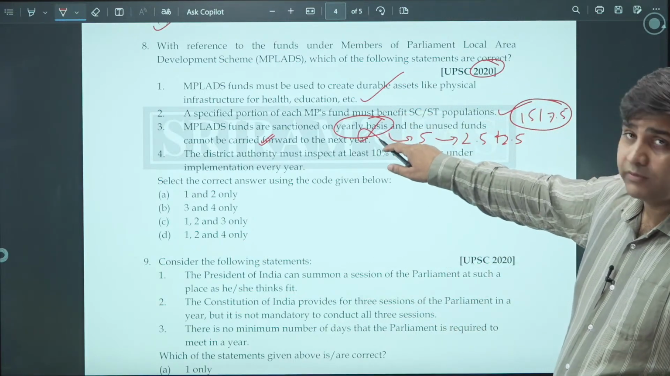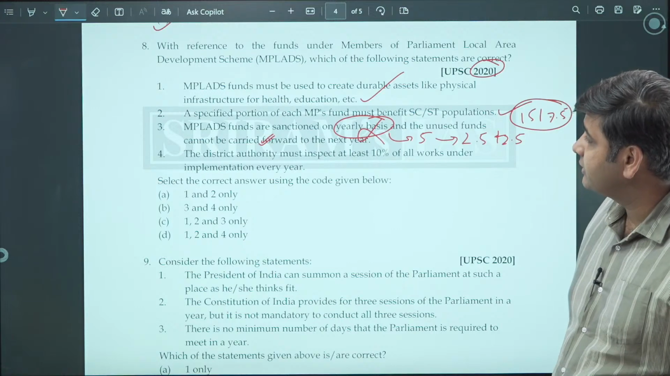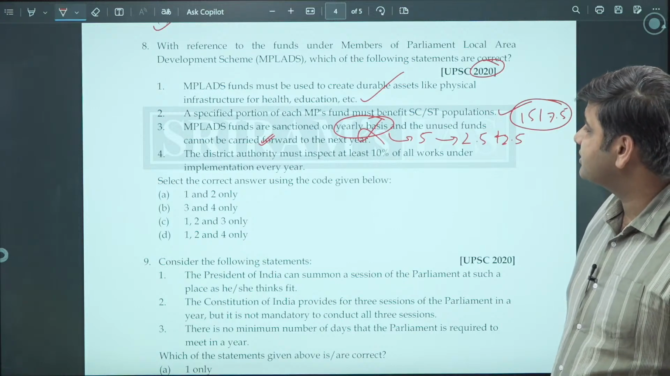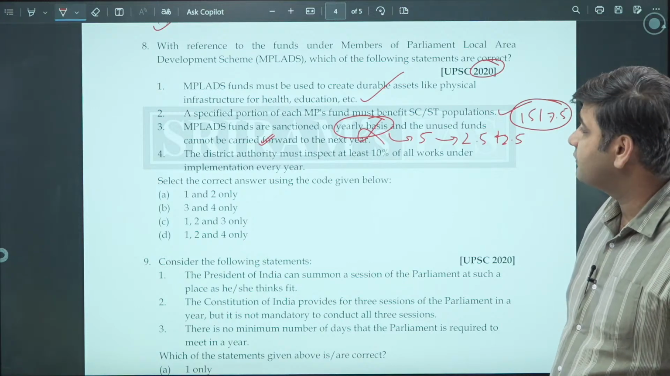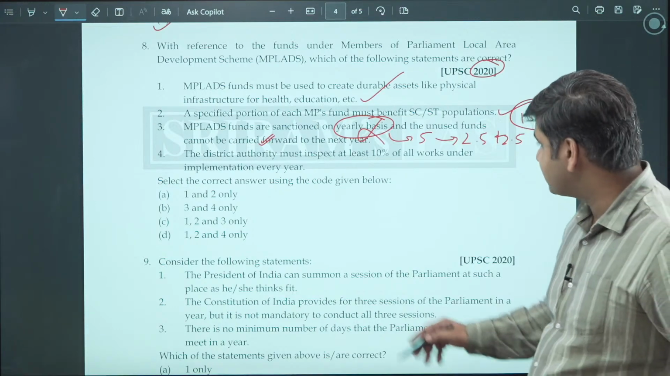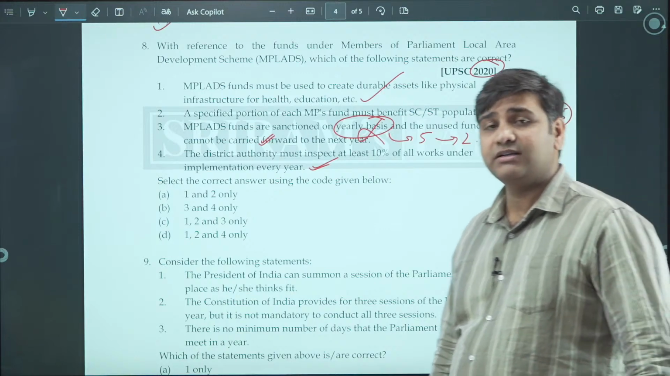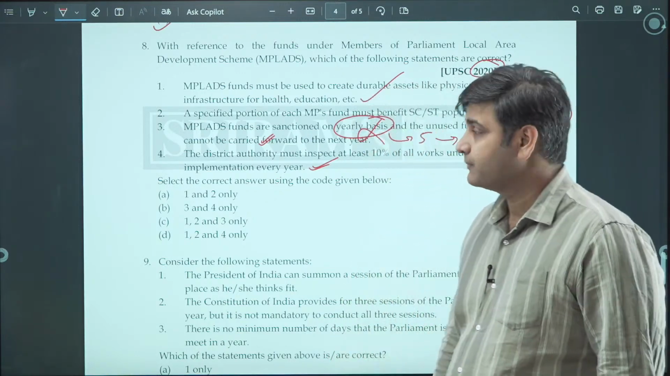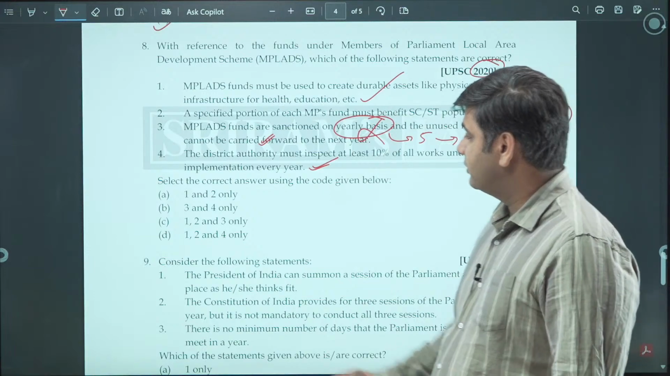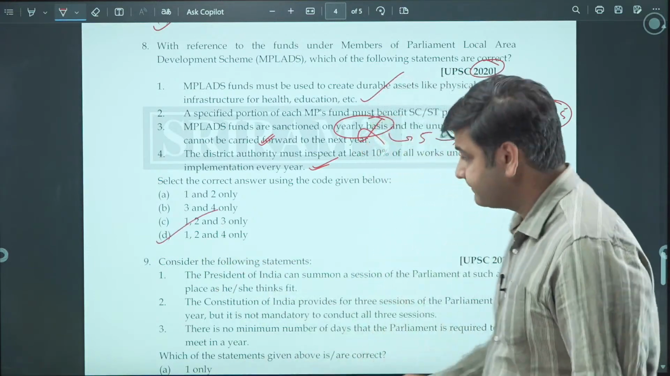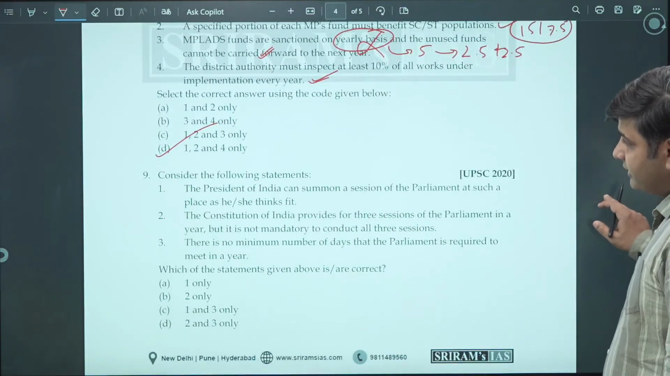1 and 2 are correct. Third one is wrong. Moving on to the fourth one. The district authority must inspect at least 10% of all works under implementation every year. This is also true. It is the district authority which should see what kind of works are happening and inspect those works. So 1, 2 and 4. D is the correct option. Moving on to the next question.